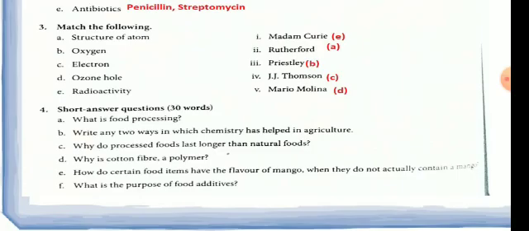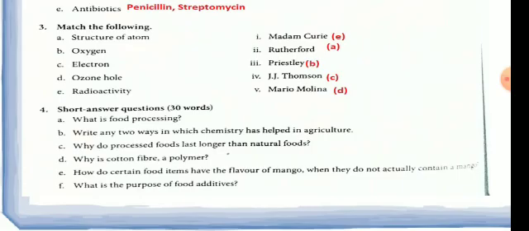Now C part is, why do processed food last longer than natural food? So the answer is, because the processed food contain high amount of preservatives which prevent them from spoilage. It prevents the growth of the bacteria also, so that they can last longer.